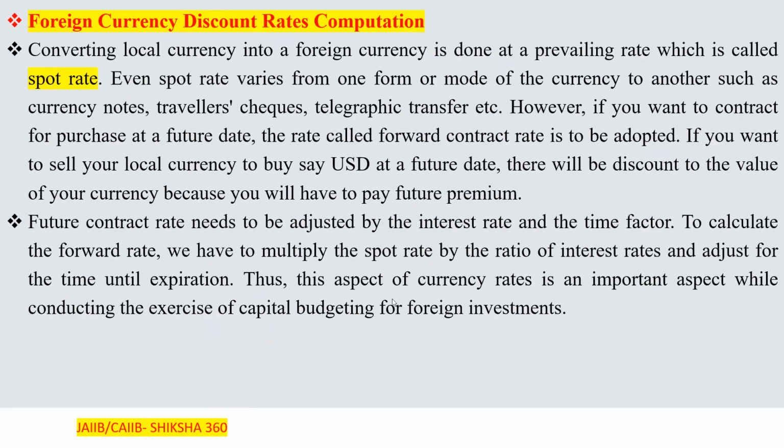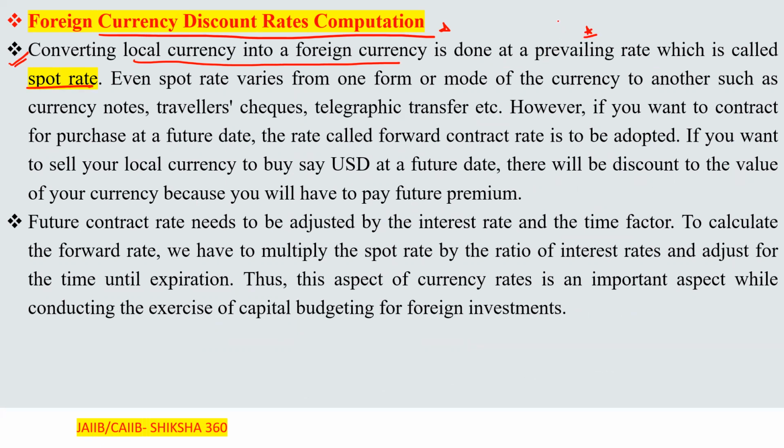Next one is the foreign currency discount rate computations. Clear? So converting local currency, how can we convert? There are different types of rates, and you will get questions on that also. Clear? Converting local currency into foreign currency is done at a prevailing rate, which is called the spot rate.